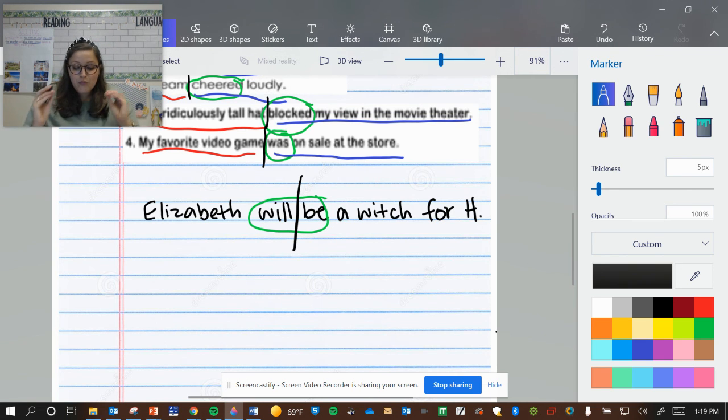Okay. So if you just reread your sentence with what you did. So let's say I chopped it here. Who be a witch for Halloween? Elizabeth will? No, that doesn't make sense. So I need to draw my chop line before. And now it makes sense. Who will be a witch? Elizabeth. Elizabeth is the only word that's in the subject. And what is Elizabeth doing? She will be a witch for Halloween.